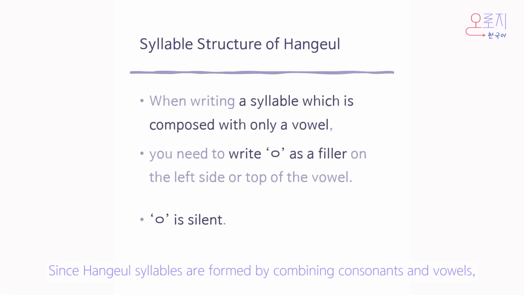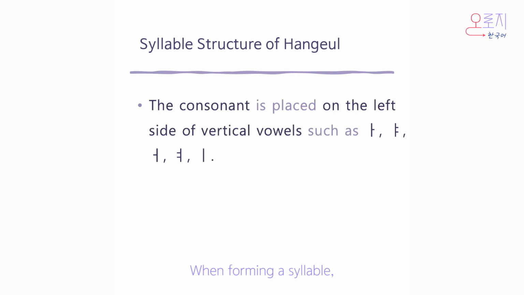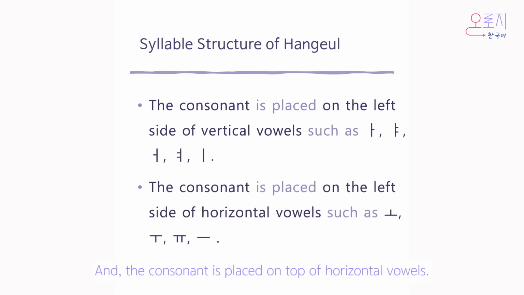Since Hangul syllables are formed by combining consonants and vowels, when writing a syllable consisting only of a vowel, a filler is needed in the space for the consonant. The filler is silent. When forming a syllable, the consonant is placed on the left side of vertical vowels such as a, ya, o, yo, i. And the consonant is placed on top of the horizontal vowels such as o, yo, u, yu.